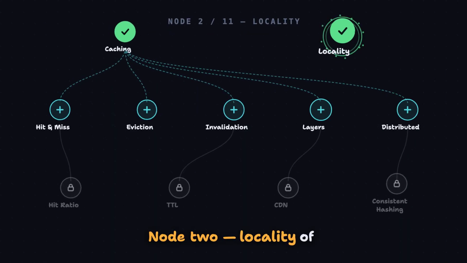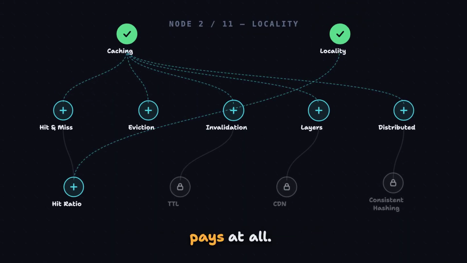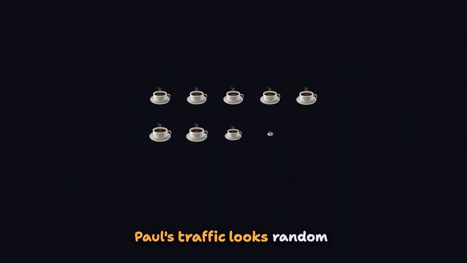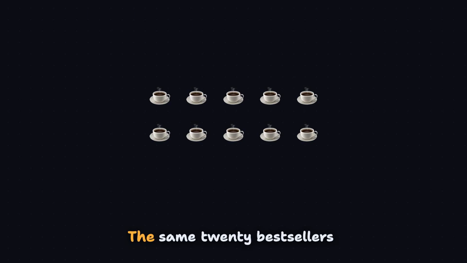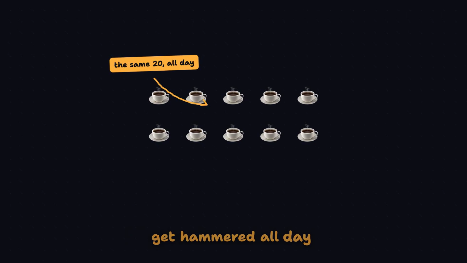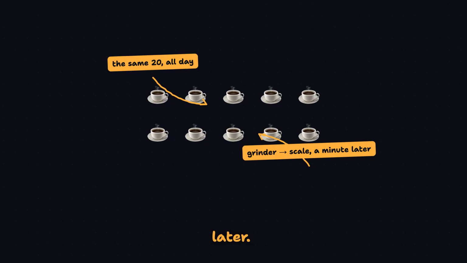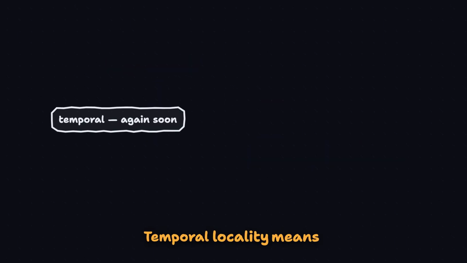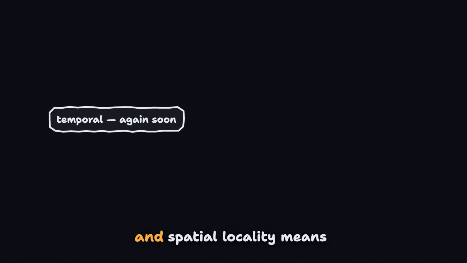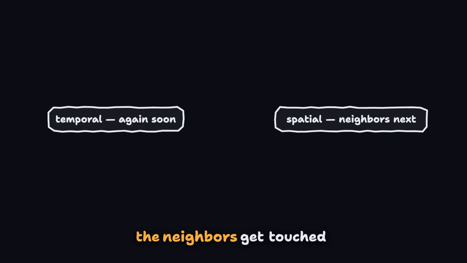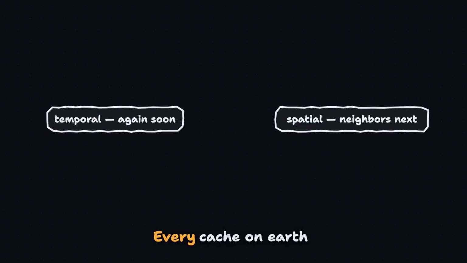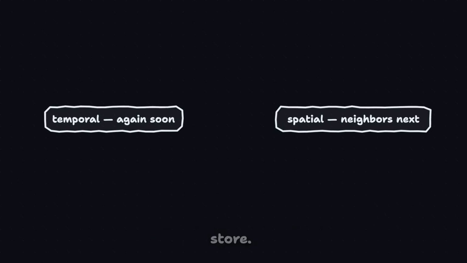Node 2, Locality of Reference, the reason caching pays at all. Paul's traffic looks random, but it isn't. The same 20 bestsellers get hammered all day long, and whoever views a Grindr views the matching scale a minute later. That pattern has 2 halves. Temporal locality means whatever was touched recently gets touched again soon, and spatial locality means the neighbors get touched next. Every cache on Earth is betting on those 2 habits, and the bet runs deeper than Paul's store.